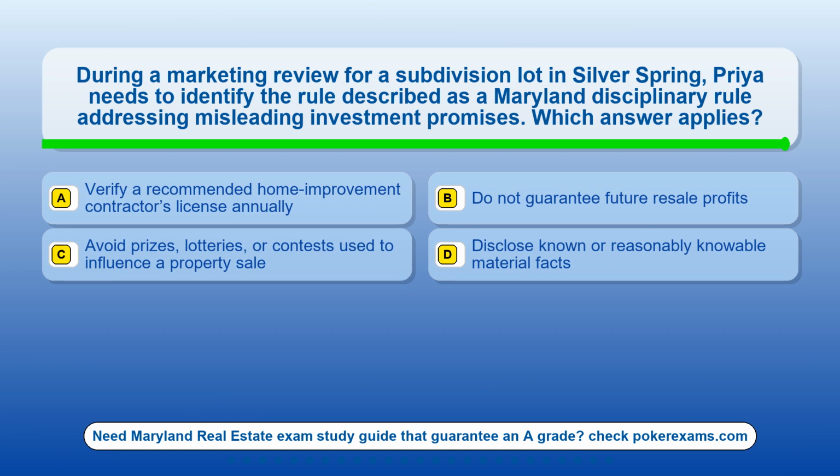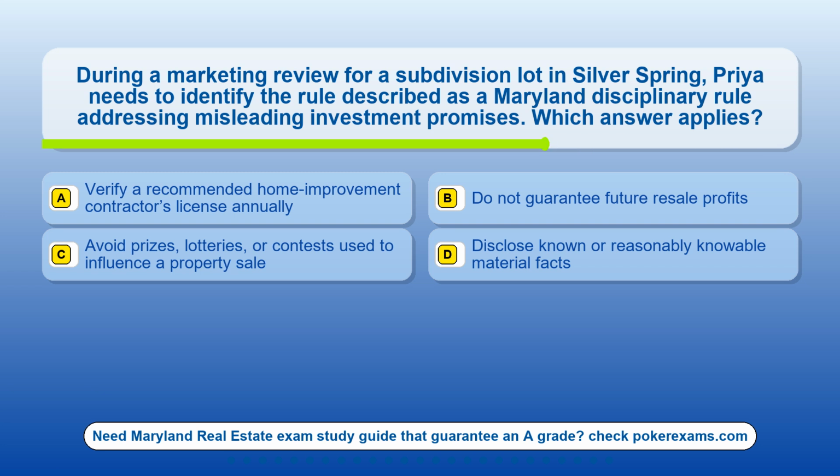Question 2. During a marketing review for a subdivision lot in Silver Spring, PREA needs to identify the rule described as a Maryland disciplinary rule addressing misleading investment promises. Which answer applies? Option A, verify a recommended home-improvement contractor's license annually. Option B, do not guarantee future resale profits. Option C, avoid prizes, lotteries, or contests used to influence a property sale. Option D, disclose known or reasonably knowable material facts.